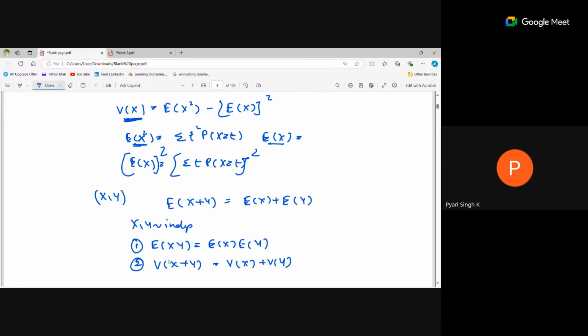Oh, so if it is not independent, we cannot sum the variables. No, we can't. Only if they are independent, then we can calculate the variance of the sum of these two variables. Got it clear?